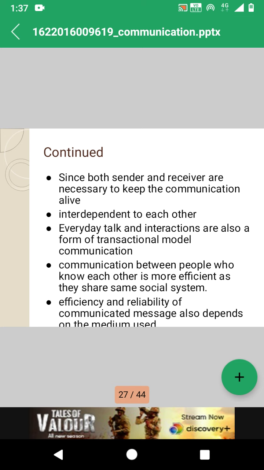What kind of medium they are going to use also plays a very important role in the efficiency and reliability of that message.